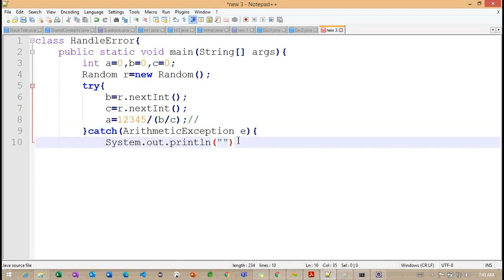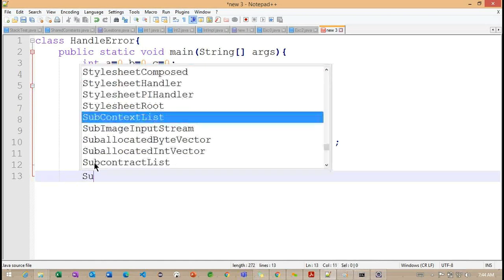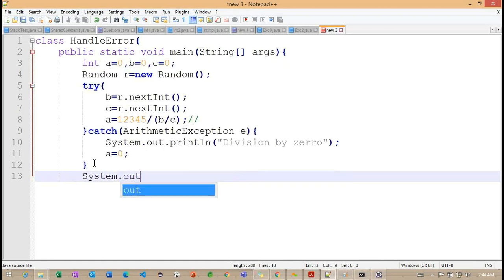Okay, but in our current example, we don't have much code to write inside the catch block. So just for understanding, I'm trying to define here how this particular catch block will work. Right. So, division by zero. We need to understand carefully how the catch blocks are going to work. And after this, inside this particular catch block, I'm making the a value 0 here, again setting it to 0. After this, I want to print the particular a value here.